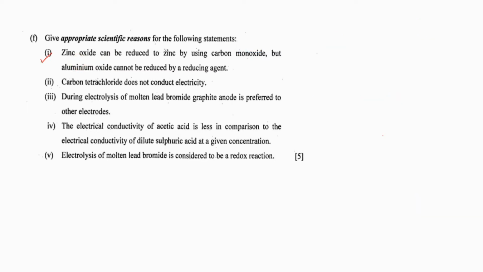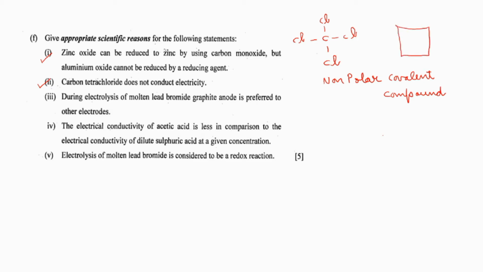Now see the next question. Carbon tetrachloride does not conduct electricity. What might be the reason? What's so special about carbon tetrachloride? It is a non-polar covalent compound. Non-polar covalent compounds will not be ionizing in water, right? So it will be existing only as molecules. Ions will not be present in the solution. Due to the absence of positively and negatively charged ions in the solution, they won't conduct electricity, you should tell. These many points should be there. Got it? Yes. Read the next one.